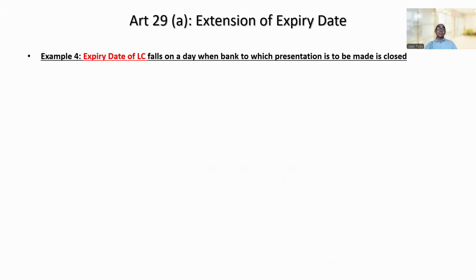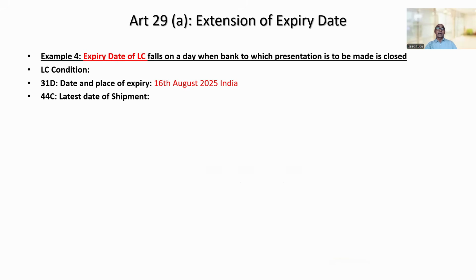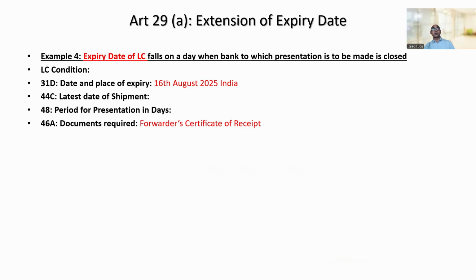Going further, a few more examples we can take to understand. And here you can check that the document required is a forwarder's certificate of receipt. This is an original transport document, right?